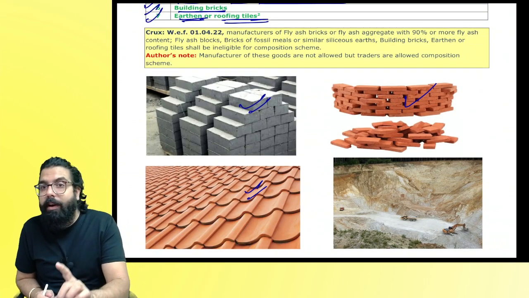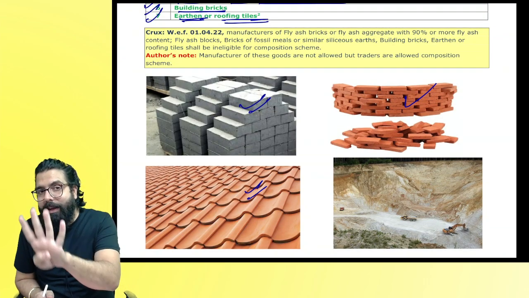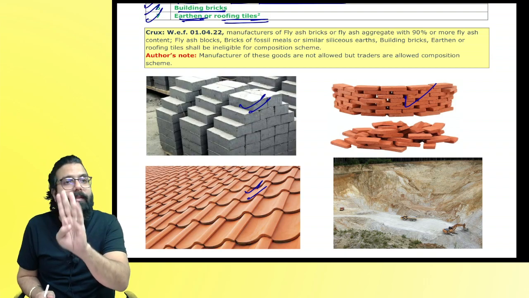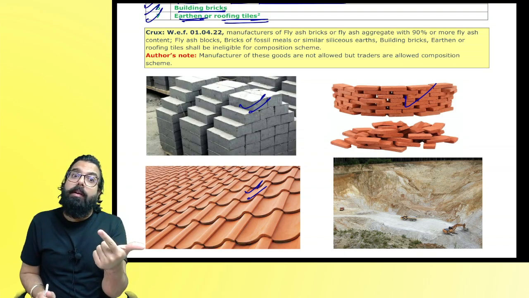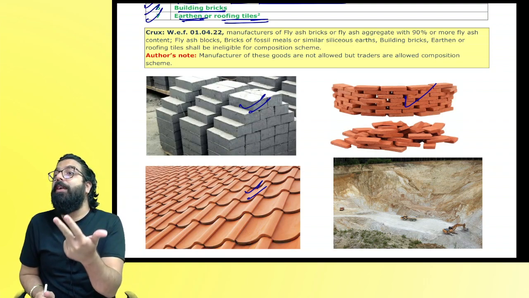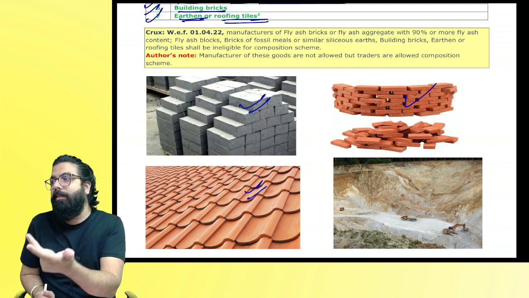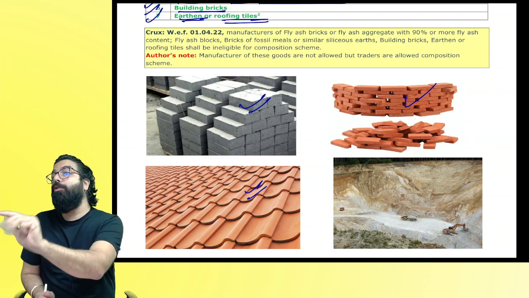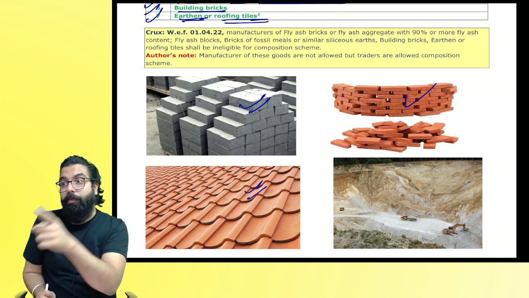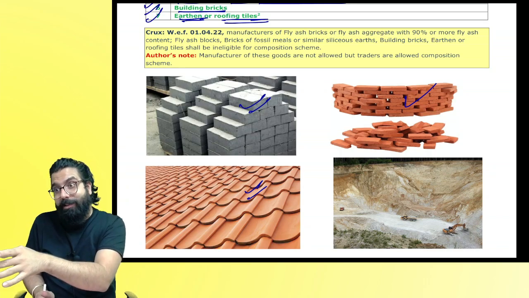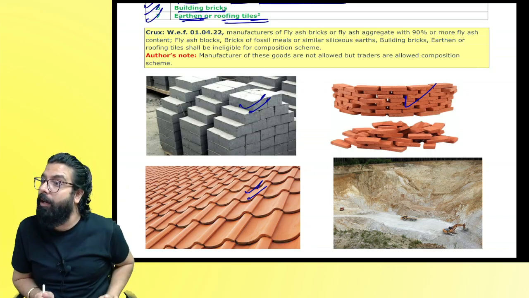Second one, what did I tell you? If you are a manufacturer of pan masala, aerated water, ice cream, tobacco, then fly ash bricks, roofing tiles, bricks of fossil meal or similar siliceous earth or building bricks, then also as a manufacturer you are ineligible. But traders eligible. Don't forget this line. They will ask you in composition for traders. Can I go ahead, everyone?